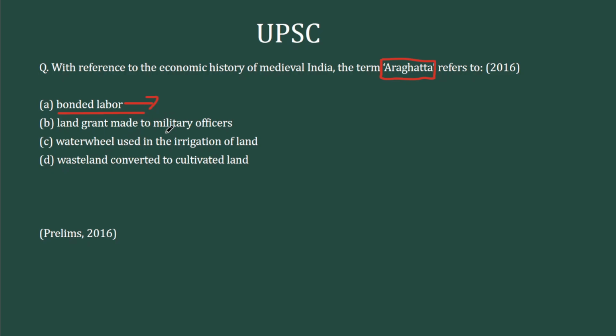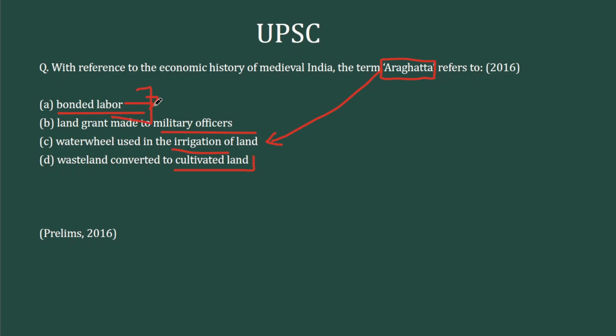Land grant made to military officers. We have several terms for that, like Jagirdari, Mansabdari. Mansabdari is a rank, but it had subsequent land grants, or Ikta system. Third is water wheel used in irrigation of land. And fourth is wasteland converted to cultivated land. Now, if you have an NCERT understanding, Aragatta means Persian wheel. So the third option will automatically be correct.